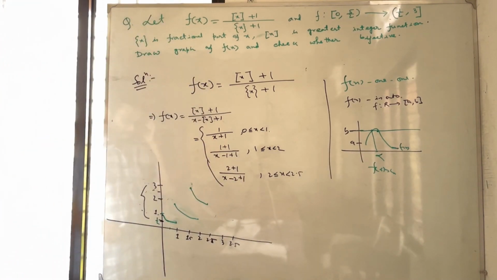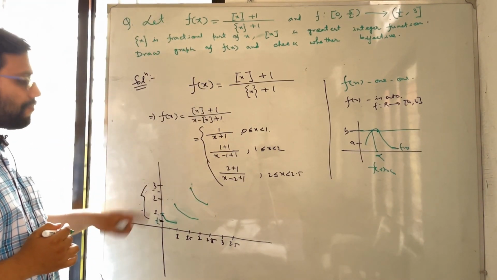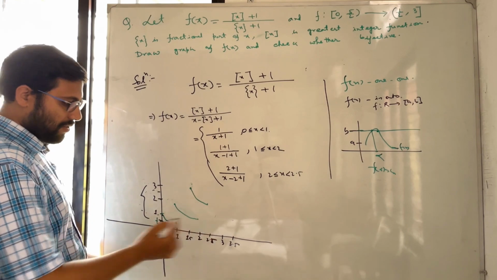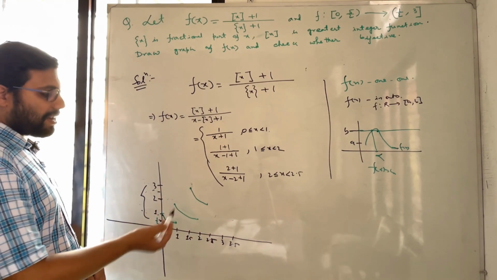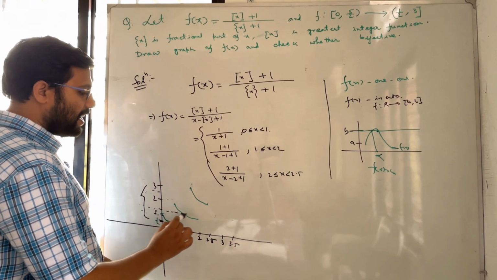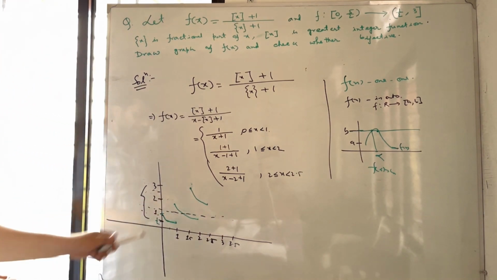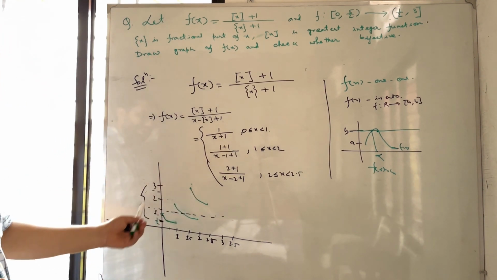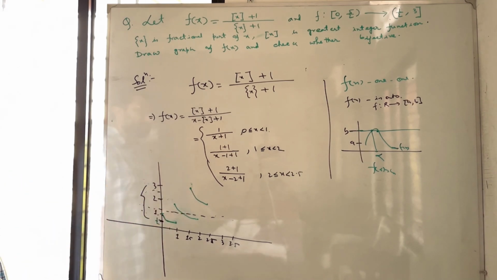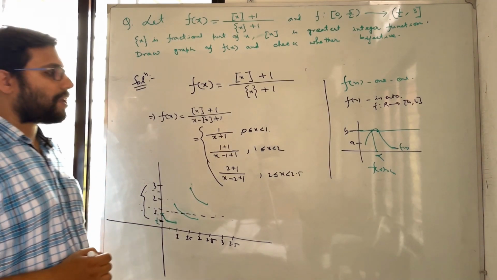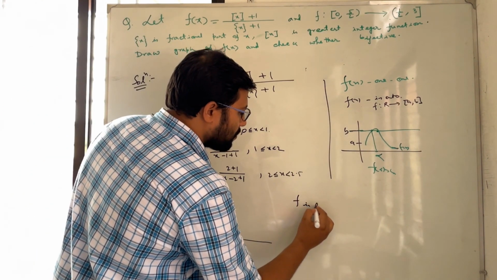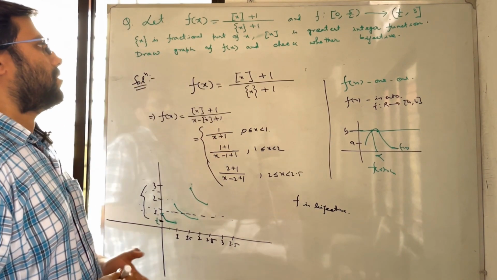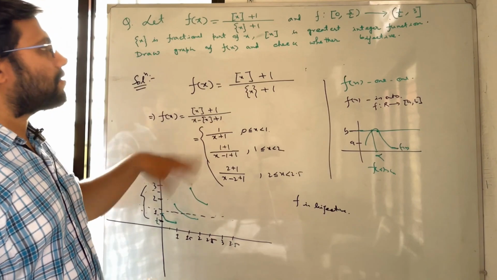Now look, between half and 3, if we draw any line horizontal to the x-axis, parallel to the x-axis, it will cut the graph exactly at one point. Any line will cut the graph somewhere in this interval, so f is onto. So f is bijective. Without any calculation, just using this graph, we can say that this function is bijective.